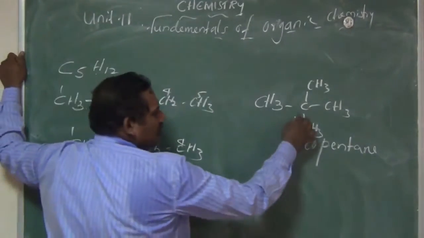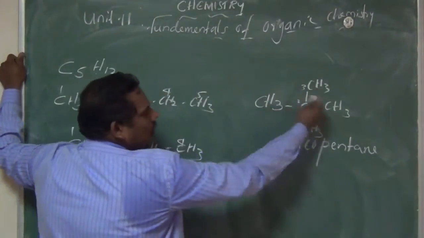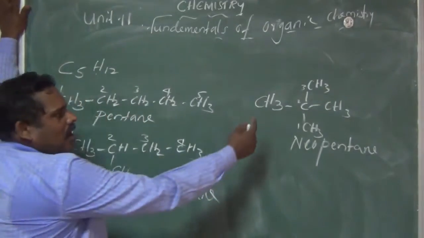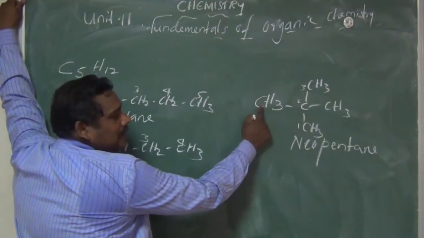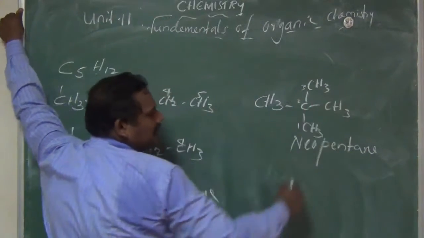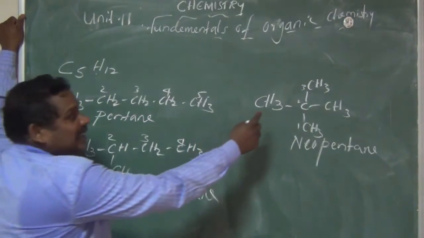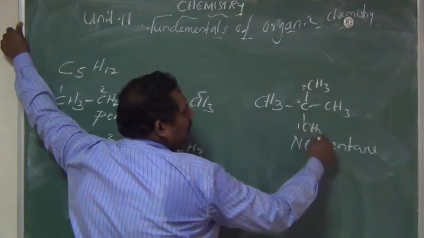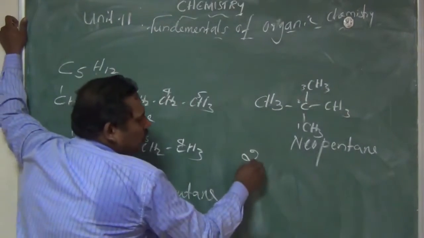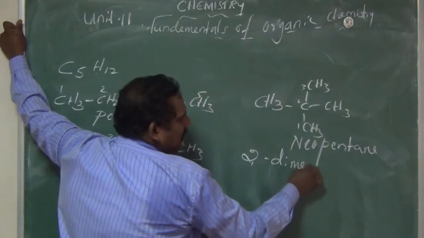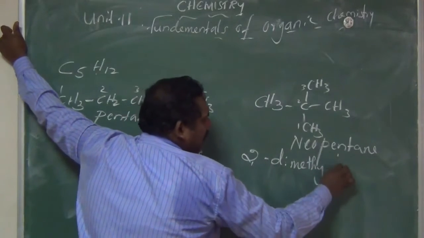Start with number 1, 2, 3. The second carbon has a methyl and another methyl also. So the name is 2,2-dimethyl propane.